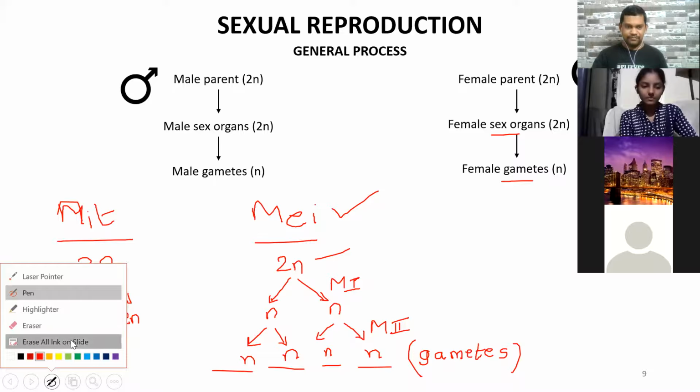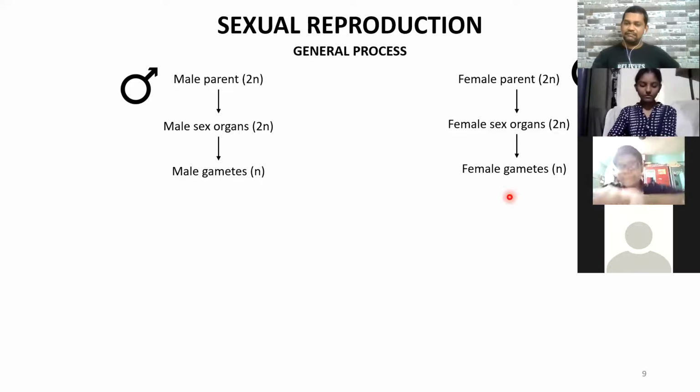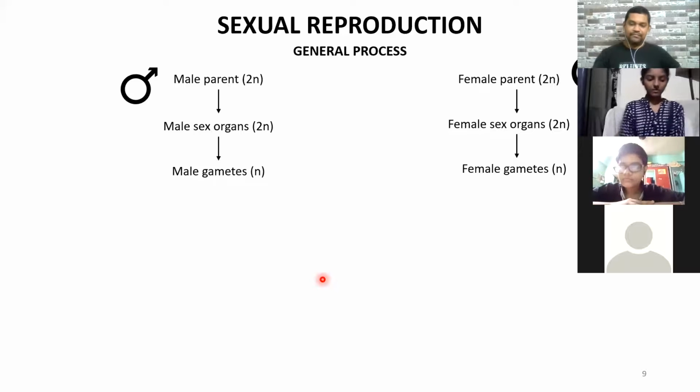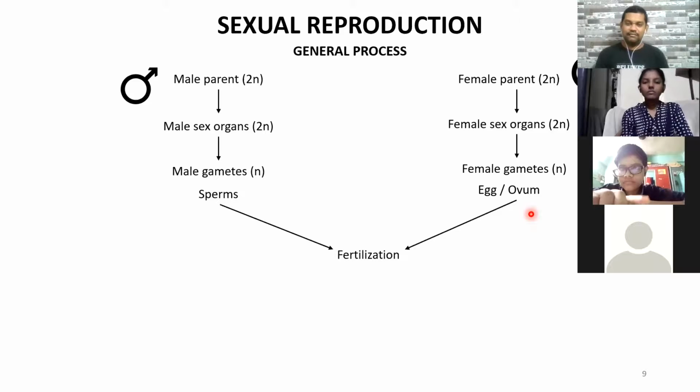Yes. Okay. So in both the respective sex organs, the gametes are produced. Male gametes are called sperms. And what is the name given to the female gamete? Any idea? Egg or the ovum. In different species, sometimes the names can change, but in general, we say male gametes are the sperms, female gametes are called egg or the ovum. And then what will happen?